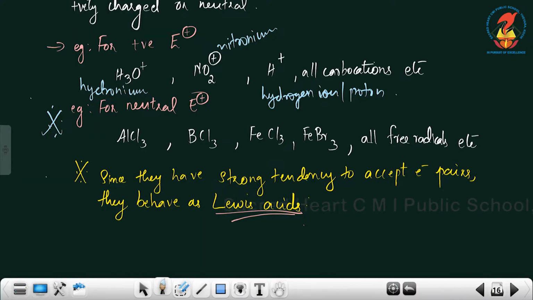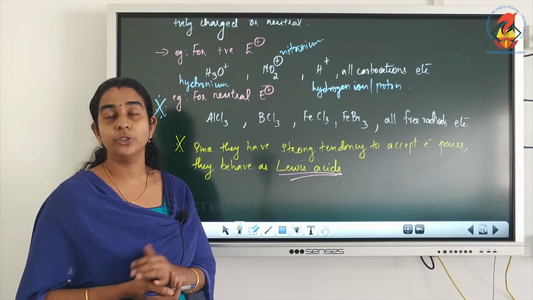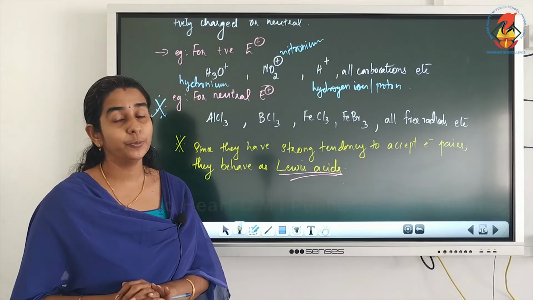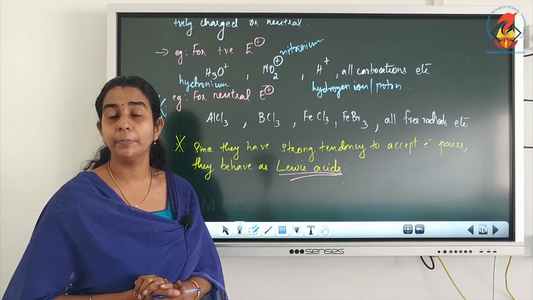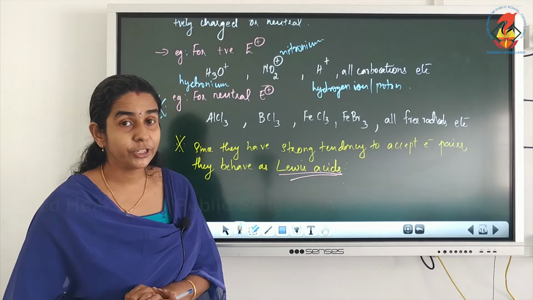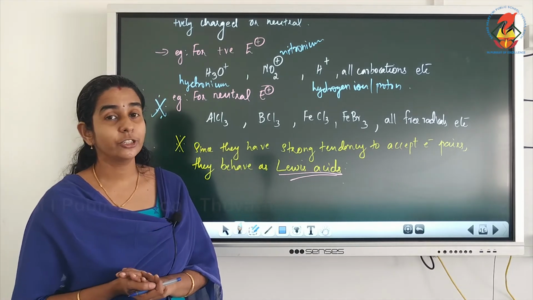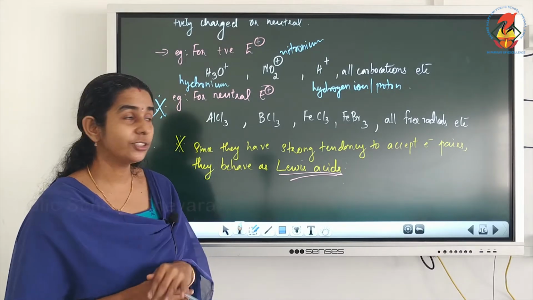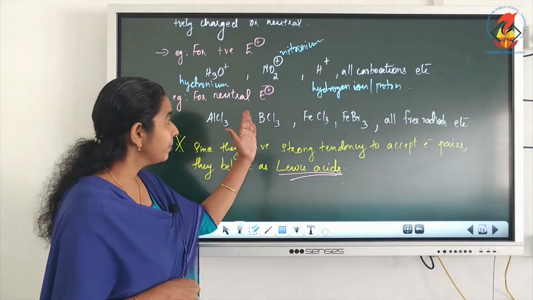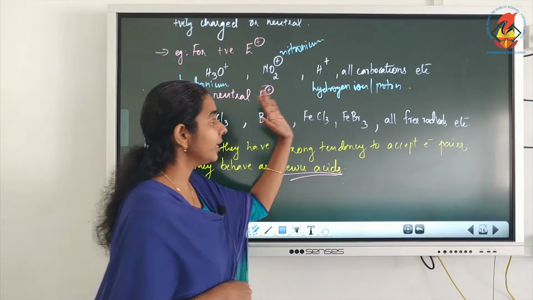For example, AlCl3. In the P block chapter, group 13, we have already learned about what electron deficient compounds are, isn't it? The central atom possesses less than 8 electrons in the valence shell, and there we studied AlCl3, BCl3, FeCl3, FeBr3.